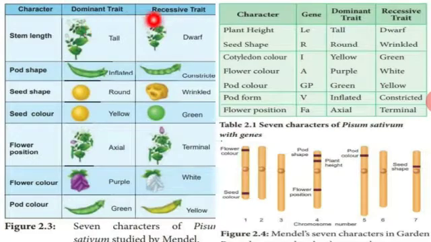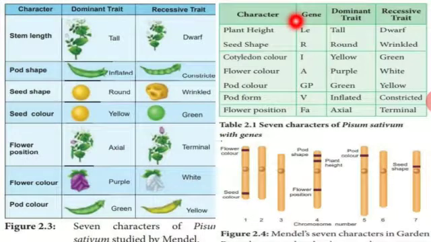Okay, in this, dominant and recessive. The characteristic which is expressed is called dominant, and the one which is suppressed is named a recessive character. So of the 7 different characters, he chose stem length, pod shape, seed color, flower position, flower color, pod color. Stem length: dominant tall, recessive dwarf. Pod: inflated, constricted. Seed shape: round, wrinkled. Seed color: yellow, green. Flower position: axial and terminal. Flower color: purple and white. Pod color: green as well as yellow.